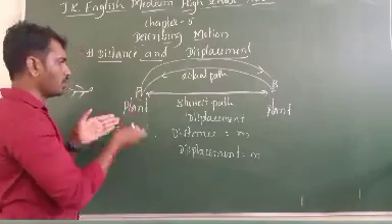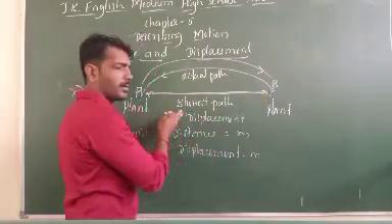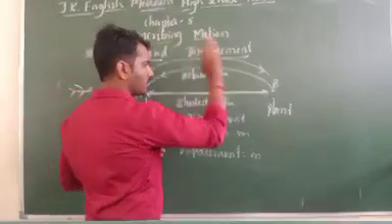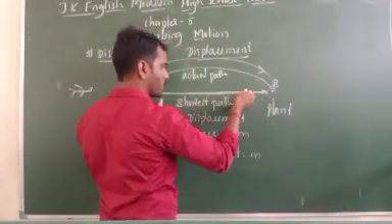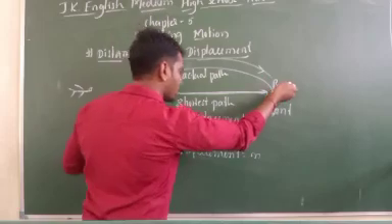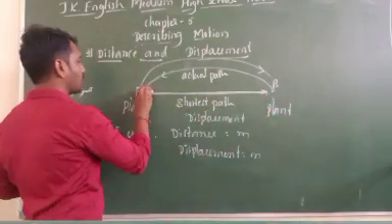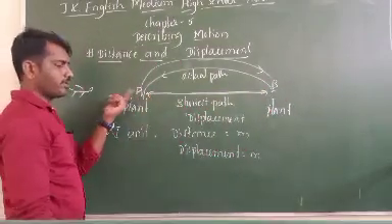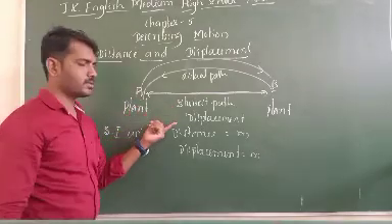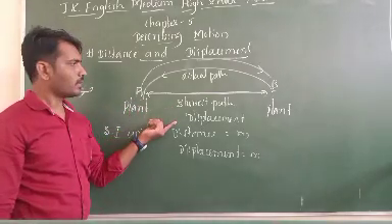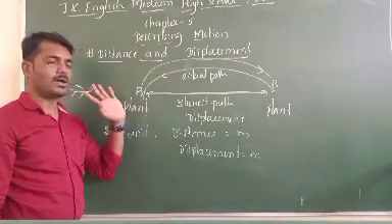Meaning, going from A to B it has taken the same path, so we cover the distance from A to B. Once it came here, again it has taken the same path, and again it came back to the point A. Then we can call the displacement 0. Clear? The shortest path and the actual path.